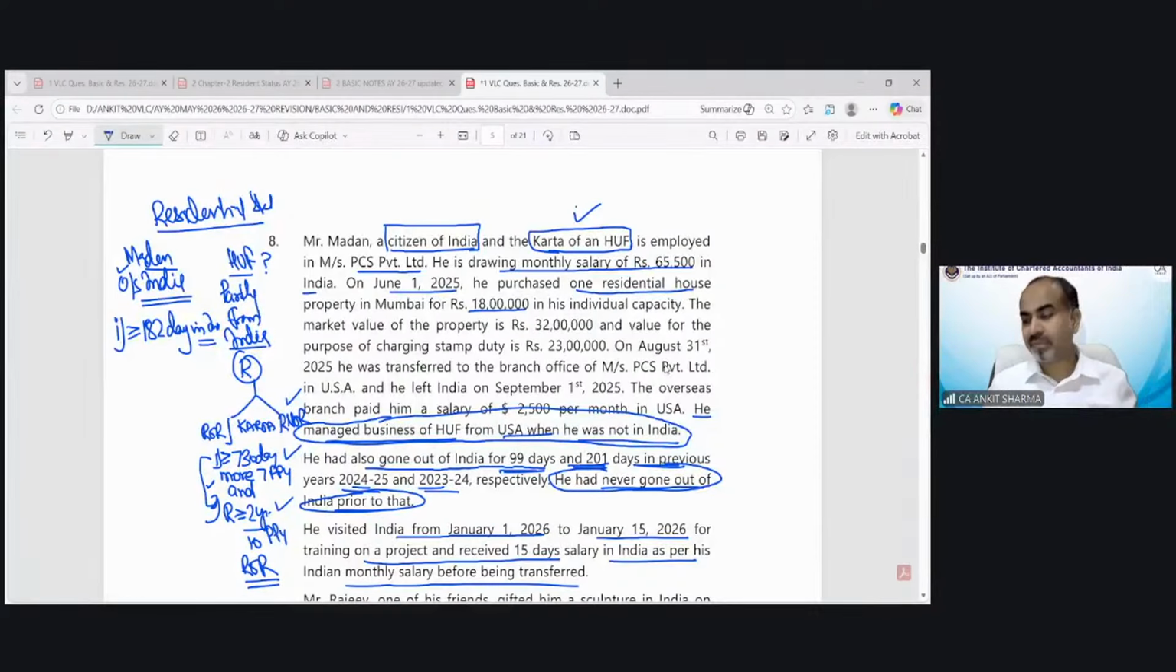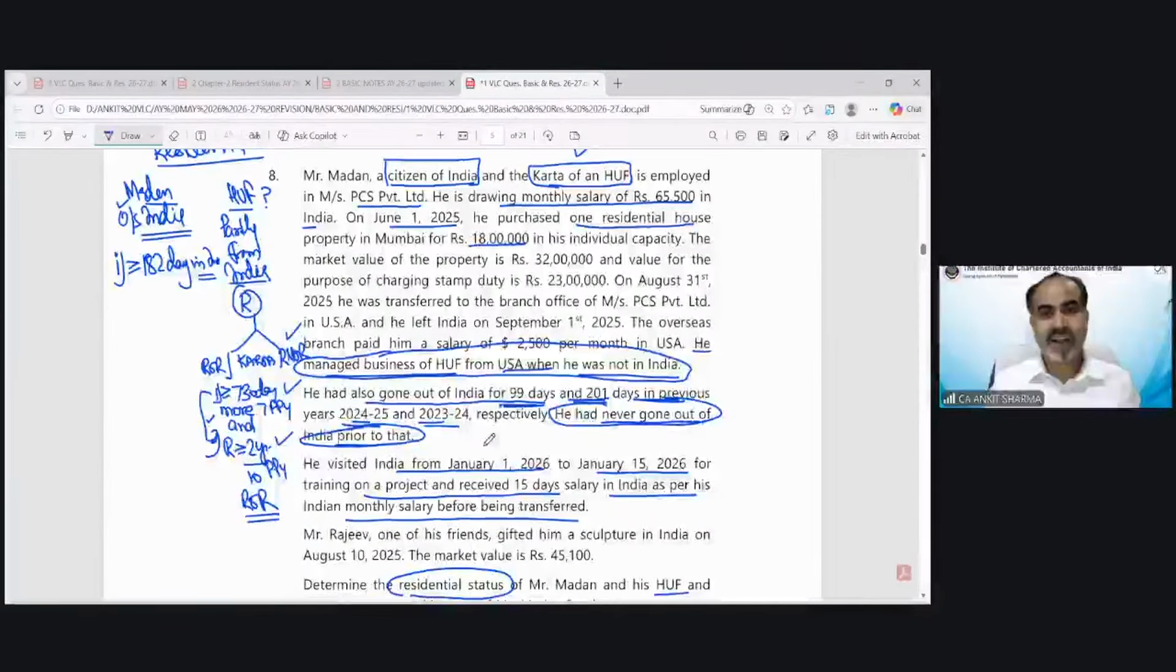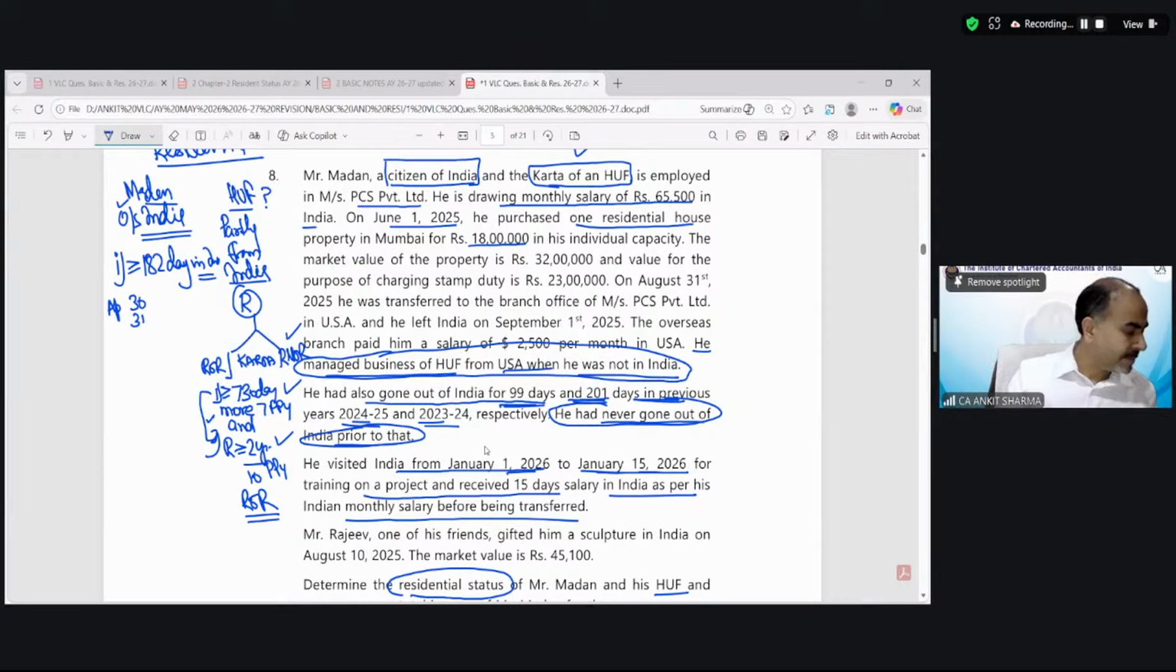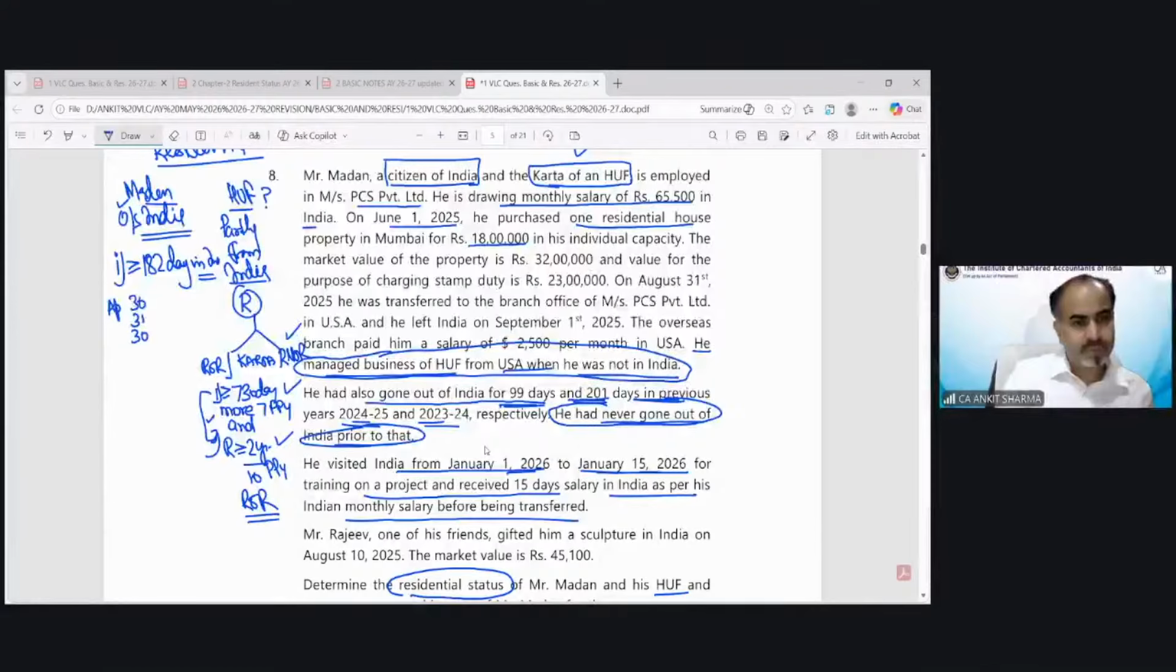But for the current year, he visited India from January 1, 26 to January 15, 26. And he left India in the current year: April 30, May, June, July, August, September 1 day, and January 15 days. Total 169 days. He was in India only 169 days. So technically he would be a non-resident.